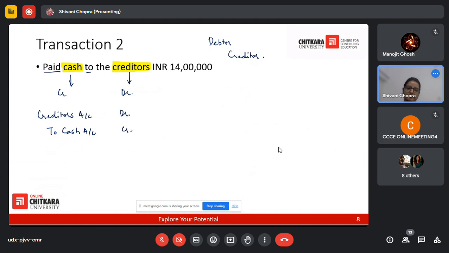If you look at this from the perspective of the accounting equation, what would you do? We would reduce the cash by 14 lakh. And on the other hand, what would we do? We would reduce the creditors by the same amount of 14 lakhs.